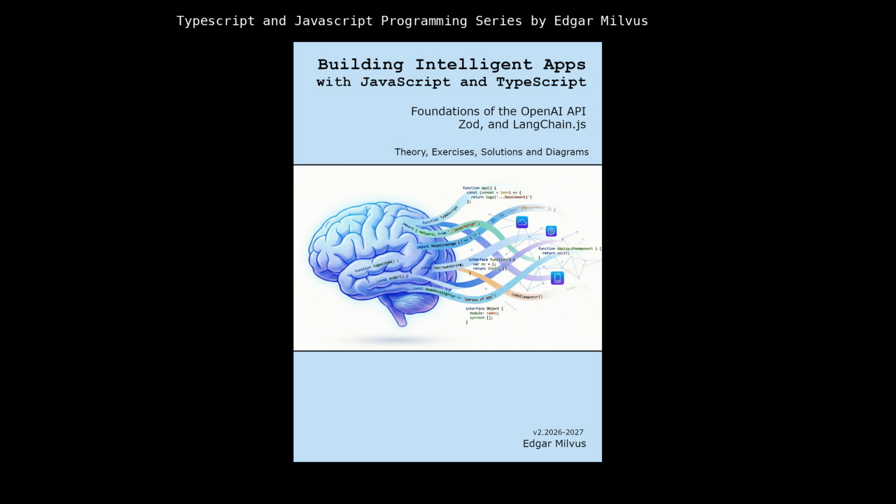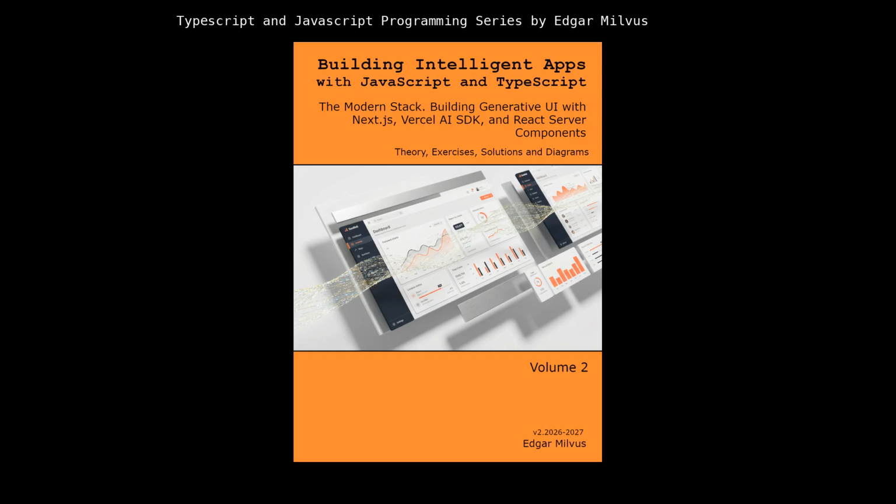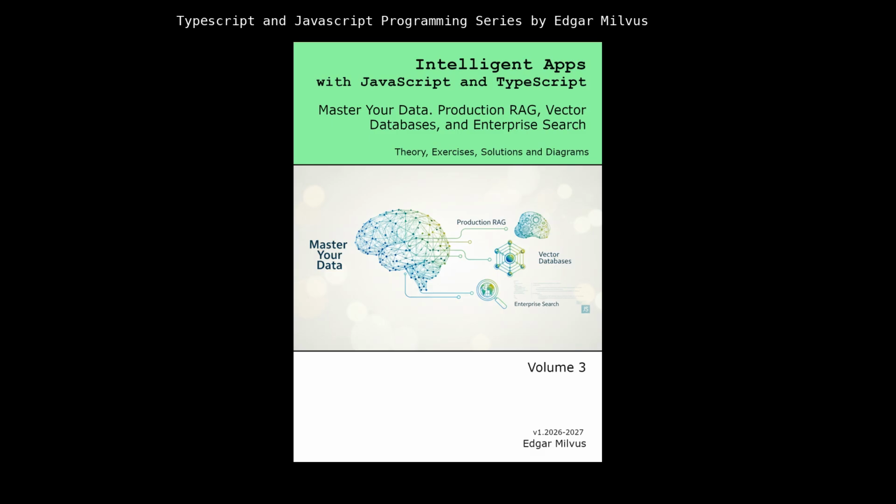Volume 1, Foundations, OpenAI API, Zod, and LangChain.js. Volume 2, The Modern Stack. Building generative UI with Next.js, Vercel AI SDK, and React Server Components. Volume 3, Master Your Data. Production RAG, vector databases, and enterprise search with JavaScript.